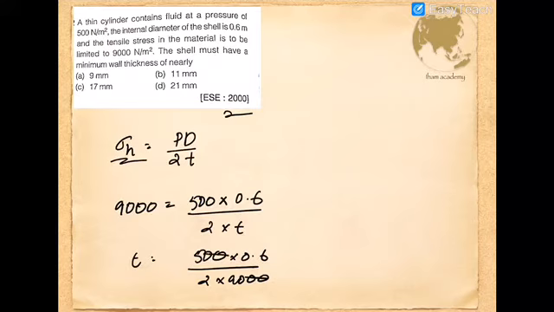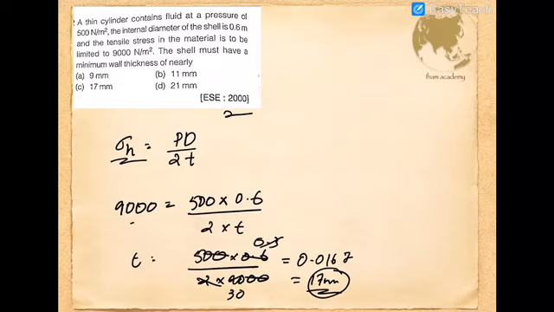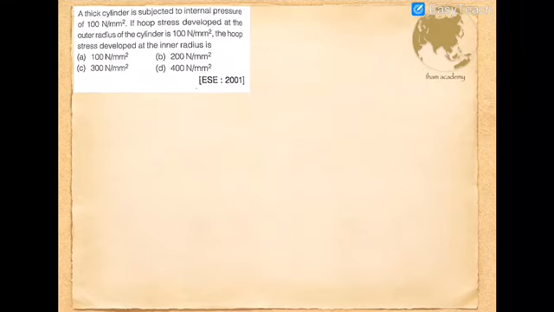So we get 0.5 divided by 30, which is 0.0167, approximately 17 mm. If we take 17, that will be safer, since 16 would be at the failure limiting condition. So 17 mm will be the correct answer.